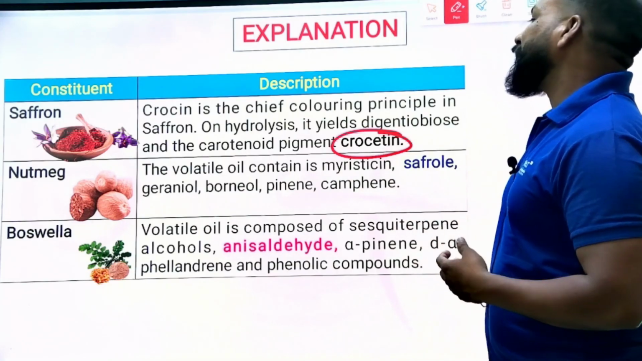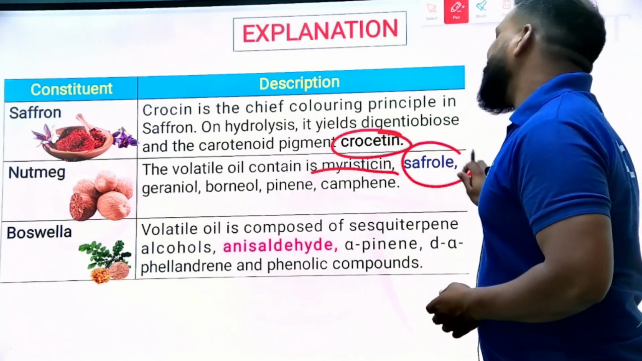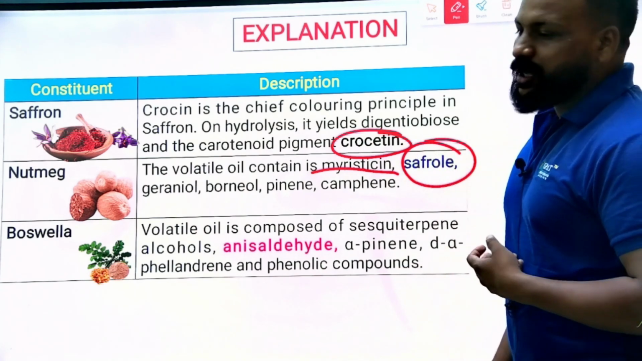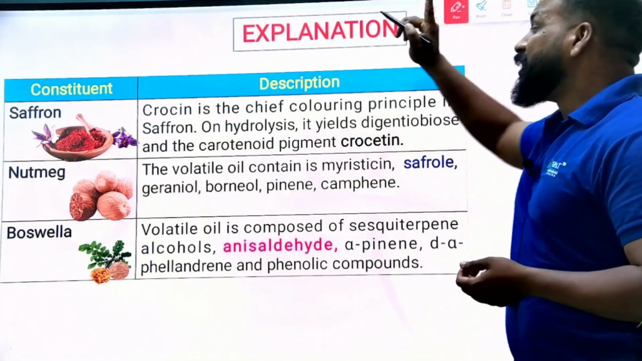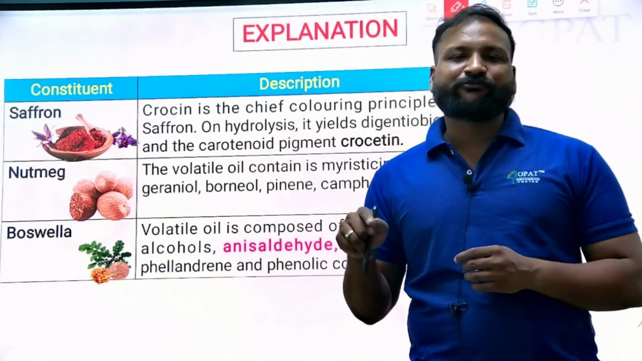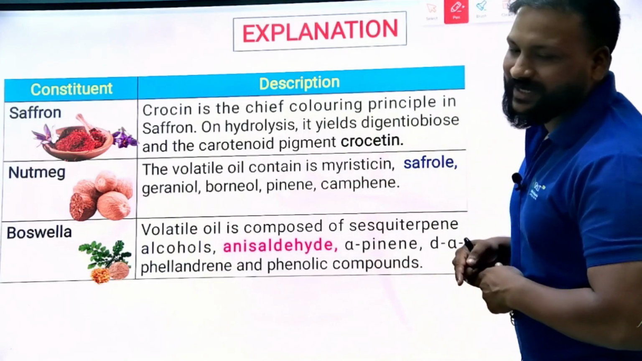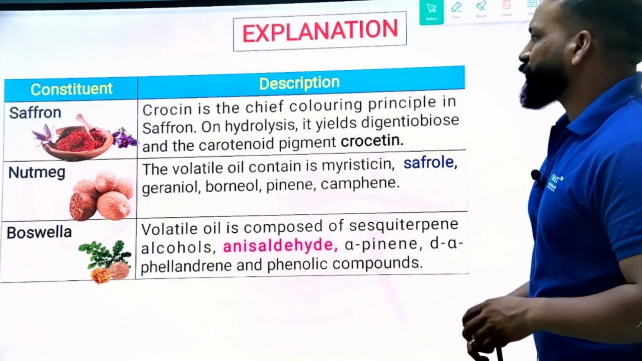Nutmeg contains actually the active constant myrcetin, but it also contains saffrole. From boswellia we get the anisalaldehyde. So do remember, from the saffron we are going to get crocin and crocitin, but not saffrole. The saffrole is obtained from the nutmeg itself. Clear? Yes. So let us move to the next question.